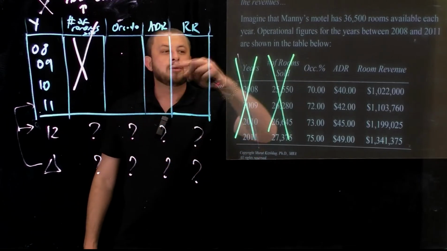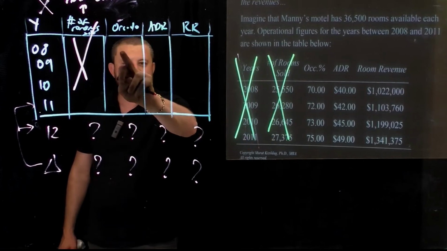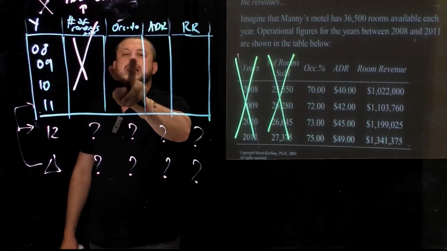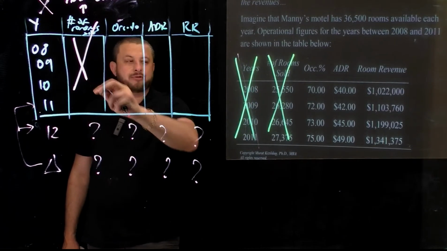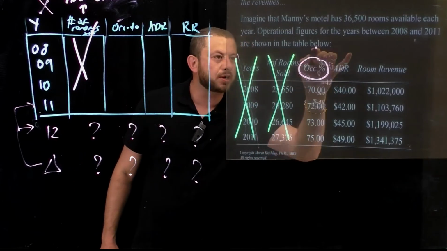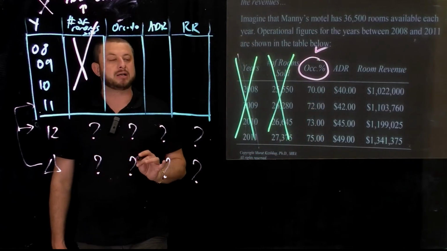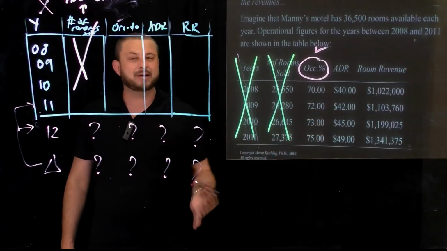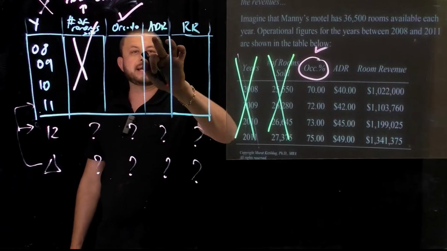Again, you can, but it doesn't make much sense when you have the drivers of the number of rooms sold. Therefore, the occupancy percentage column is one of the columns that I'm going to look for trends in. Check mark.